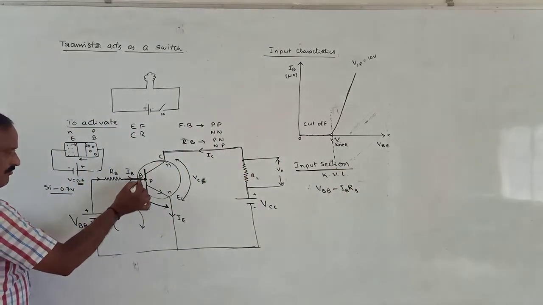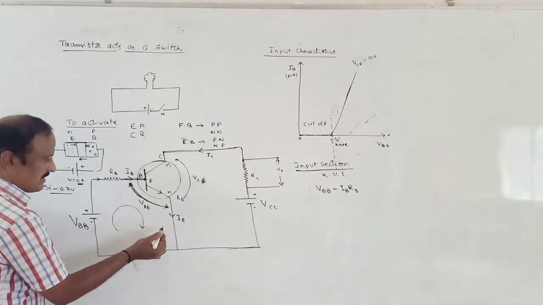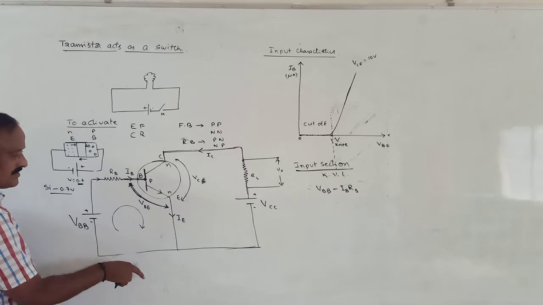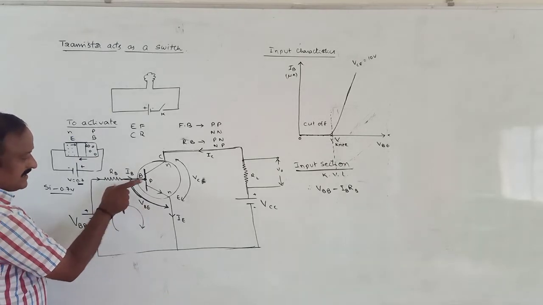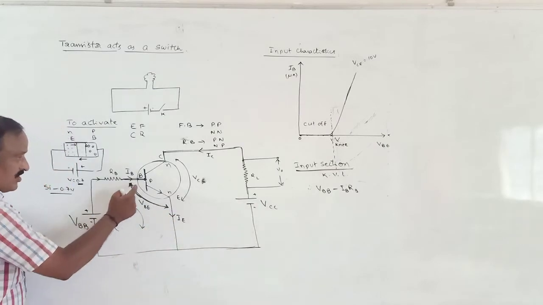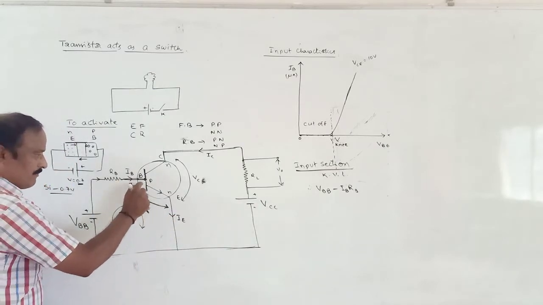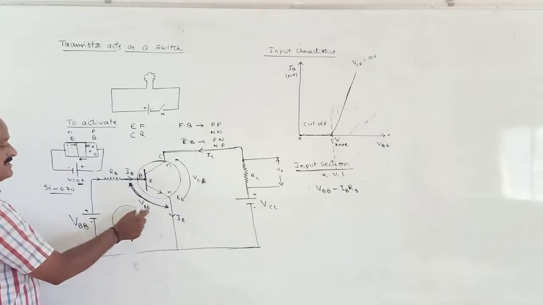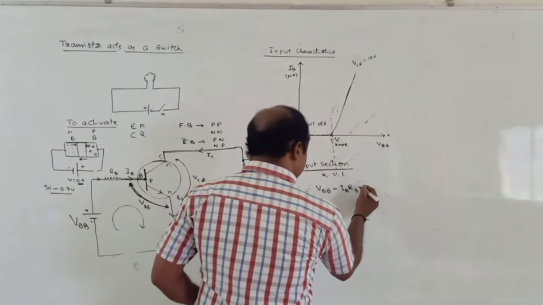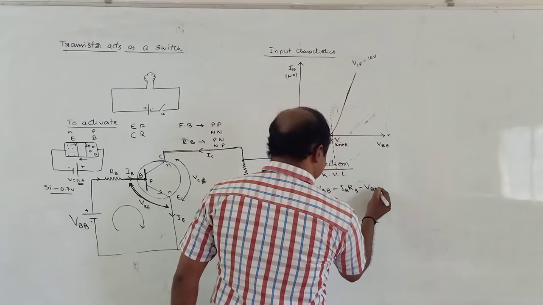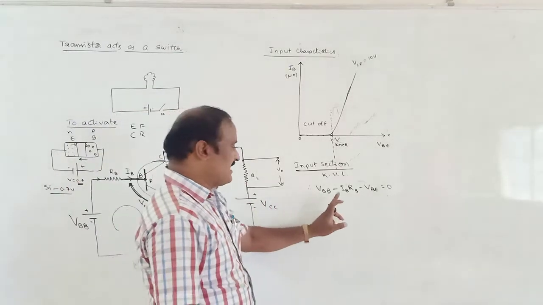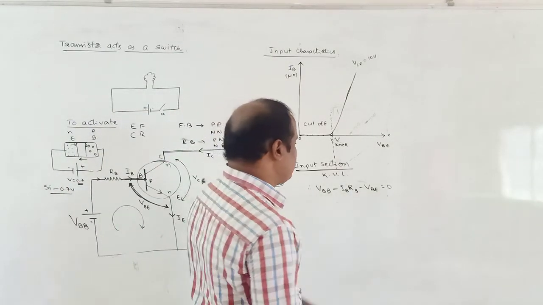Next, from base to emitter, the potential difference is VBE. This is positive polarity, and while we move from positive to negative, the potential drop is taken as negative. Therefore, VBE is also negative, meaning minus VBE, that is equal to 0. Now, VBB minus IB RB minus VBE is equal to 0.